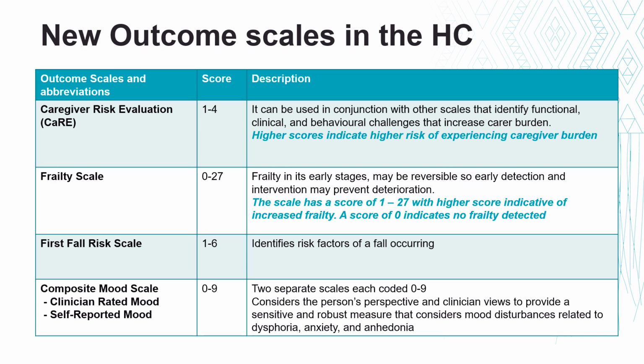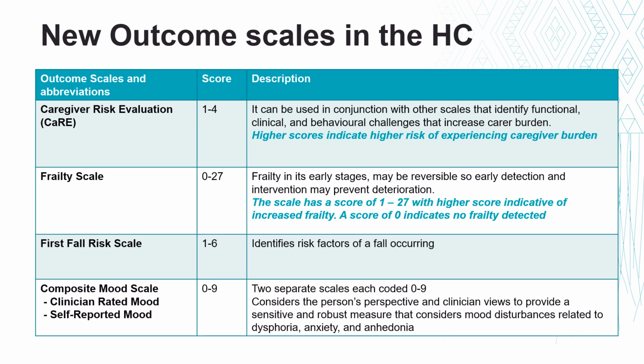There are 4 new outcome scales added in the home care assessment. The first is the Caregiver Risk Evaluation Scale, or CARE scale. This has a scale range of 1 to 4 and can be used in conjunction with other outcome scales already in your assessment, which identify functional, clinical, and behavioural challenges that increase carer burden. The higher the score indicates a higher risk of experiencing caregiver burden. This should act as a flag for you and can be used when considering care planning in response to the triggered and non-triggered CAPs, such as the institutional risk CAP or informal support CAP.